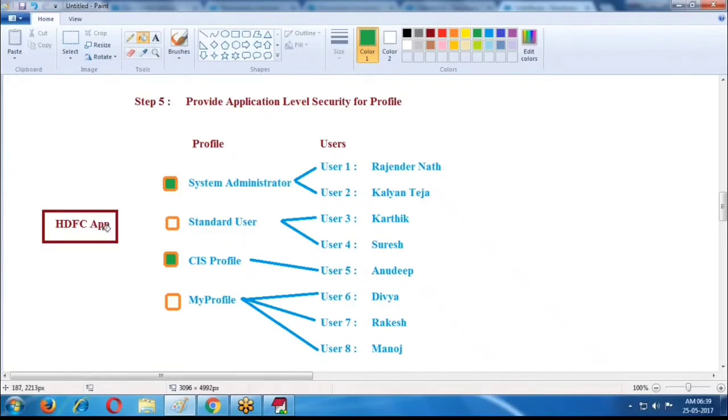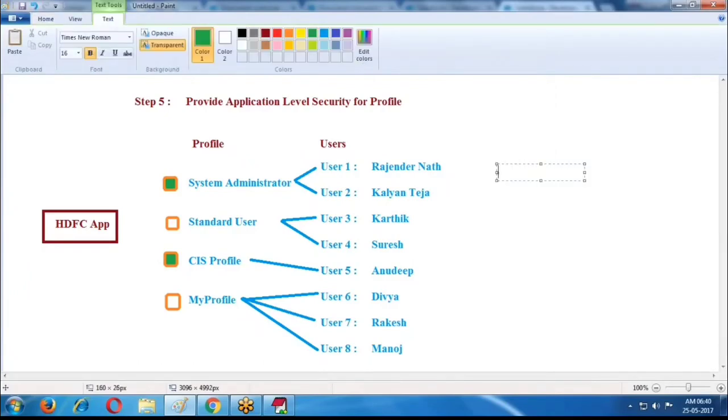Whenever I enable this application for these two profiles, then these two profiles can see your HDFC application and access it. Here, only these users are accessing. Remaining users cannot access.